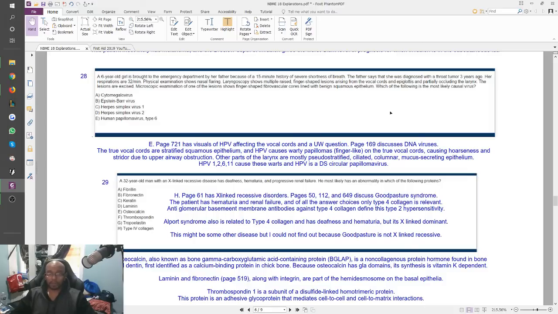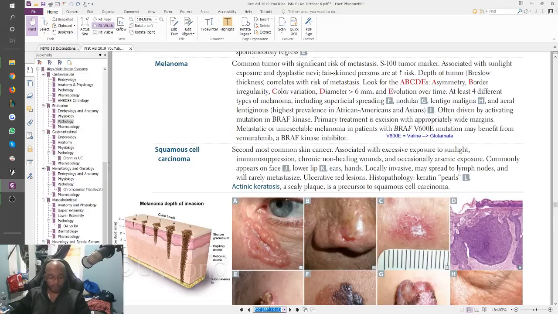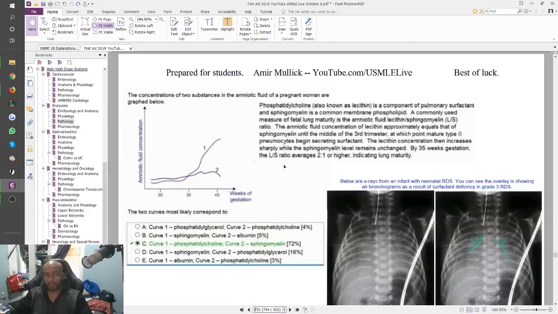When you see something like this, don't waste much time. Immediately go with human papillomavirus and just move on. That's what this is. This is HPV. And this is actually taught by UWorld too. So what you need to know is the actual epithelial lining of your vocal cords. UWorld had a question about the true vocal cords versus false vocal cords and how they're different. This is actually HPV. So let's take a look at that UWorld question too. I haven't done it in the new videos, but it's been discussed in my older videos.